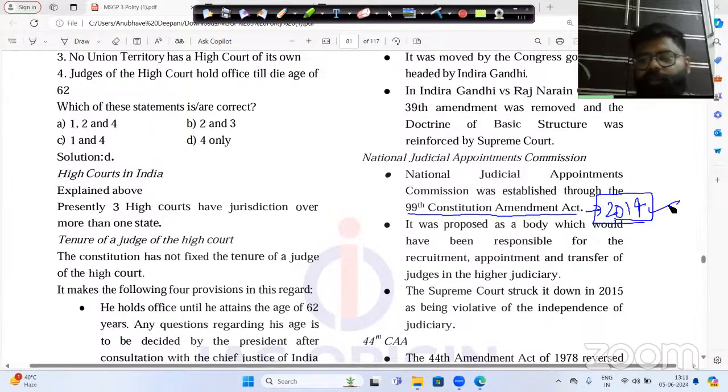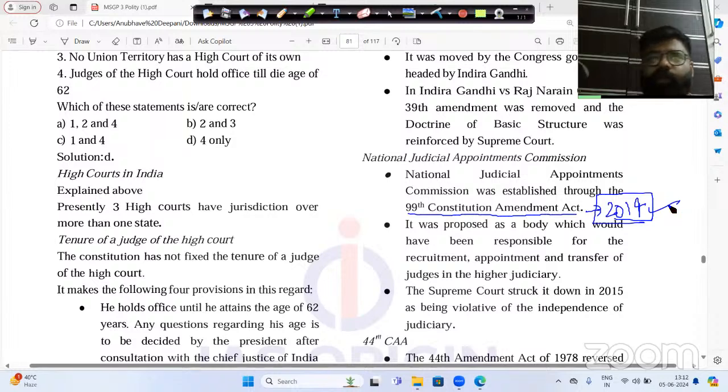Now, what is the story here? This story is completely dependent on the appointment of the judges of the Supreme Court. We all know that whenever we talk about the appointment of Supreme Court judges, we talk about the first judge case of 1982, then the second judge case of 1993, and then the third judge case of 1998. The third judge case of 1998 tells us about the appointment process of the Supreme Court.